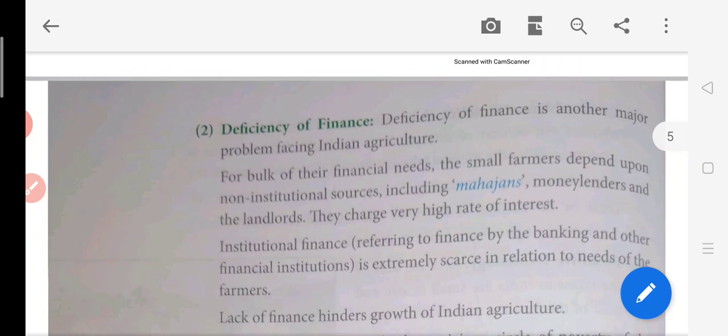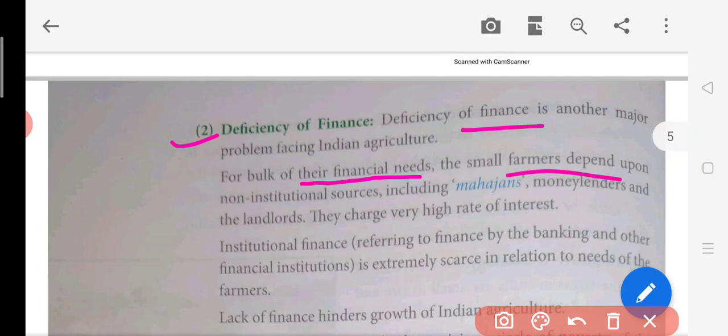The second problem agriculture is facing is deficiency of finance, meaning they are not having money. If they want to do farming, they will have to get the money from somewhere. So definitely these people have their financial needs. The small farmers depend upon non-institutional people like Mahajans. These Mahajans are moneylenders, landlords, and they charge a very high rate of interest. So this is another problem. Even if some farmer wants to do agriculture, they will have to go to this Mahajan, who will give money at a very high rate of interest, which is not good for a farmer, and he will be exploited in this way.